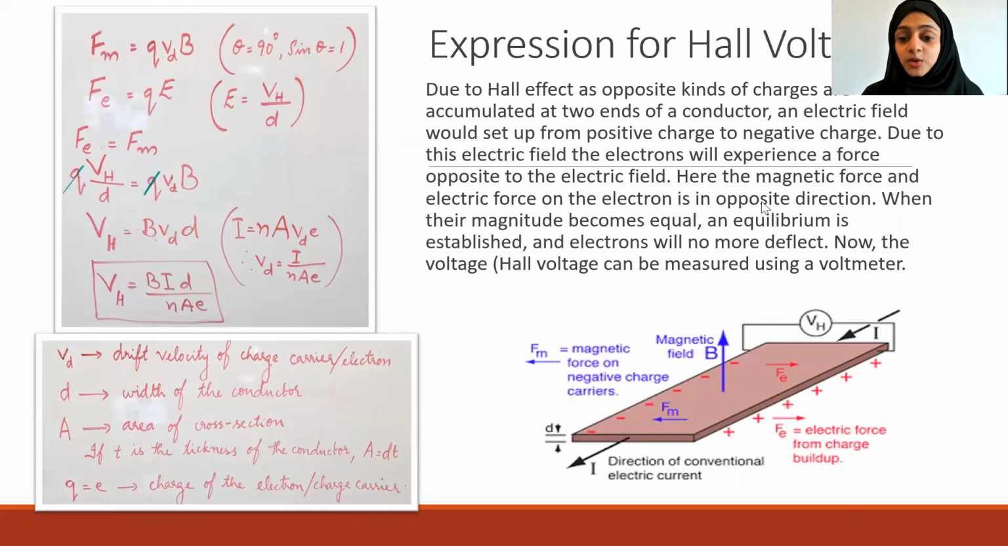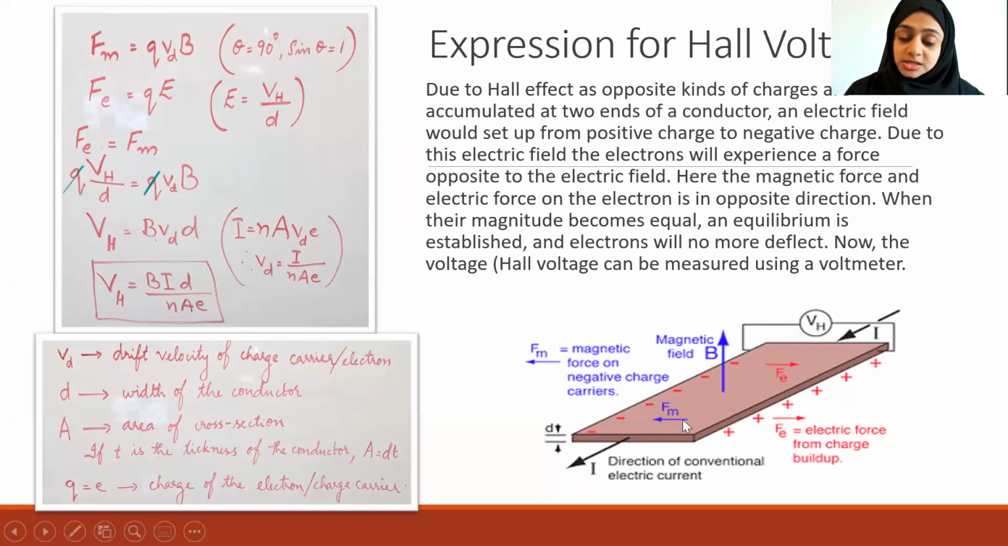What happens when there are opposite charges? For example, looking at this figure, the direction of current is given in this direction, and there is a magnetic field upwards. Current and magnetic field are perpendicular to each other, and this is a piece of conductor placed in the magnetic field, carrying a current I. So what happens? Force will be experienced by the charge carriers here.